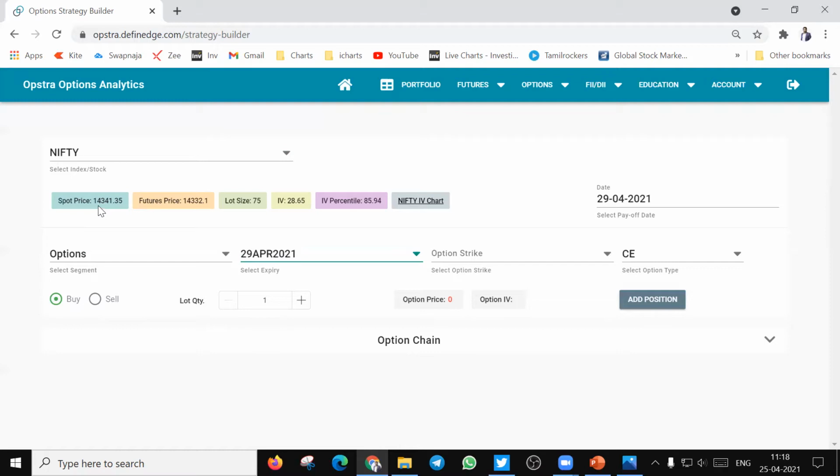Anything equal to 14,350 will be at the money options, and anything less than 14,350 would be in the money options on the call side, and the reverse is on the other side. Anything less than 14,350 would be out of the money call put options. Anything equal to 14,350 would be at the money put options, and anything over and above 14,350 would be in the money put options. So as I said earlier,